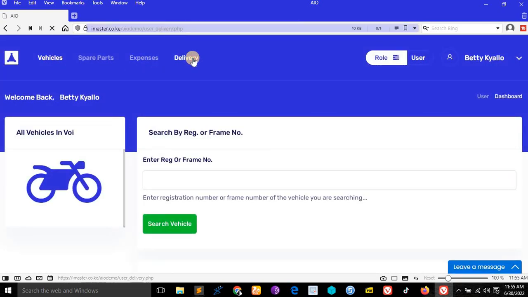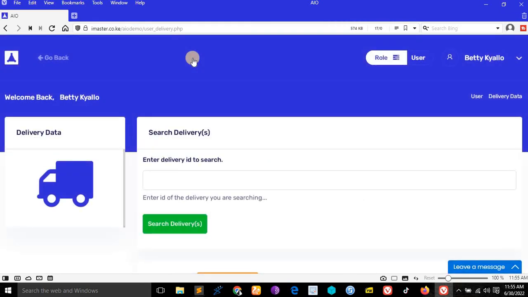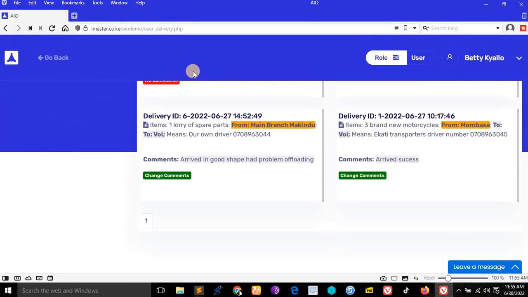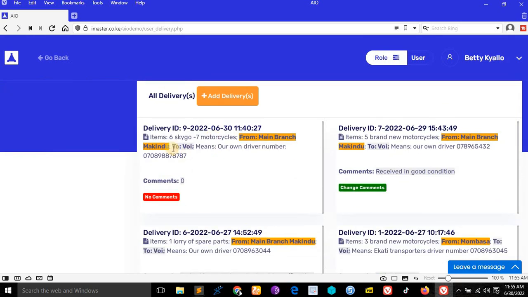If we go back to the admin and see delivery, let's see the delivery we sent to her. We sent a delivery from Makindu to Voi, some 6 motorbikes. So let's see if she can see it here. You see, she can see it here, because from Makindu to Voi, item 6 motorcycles on driver.